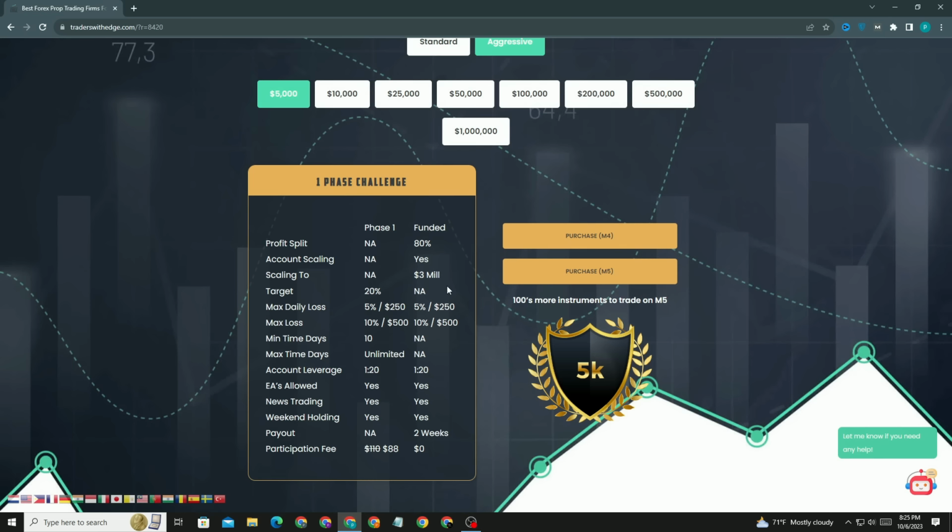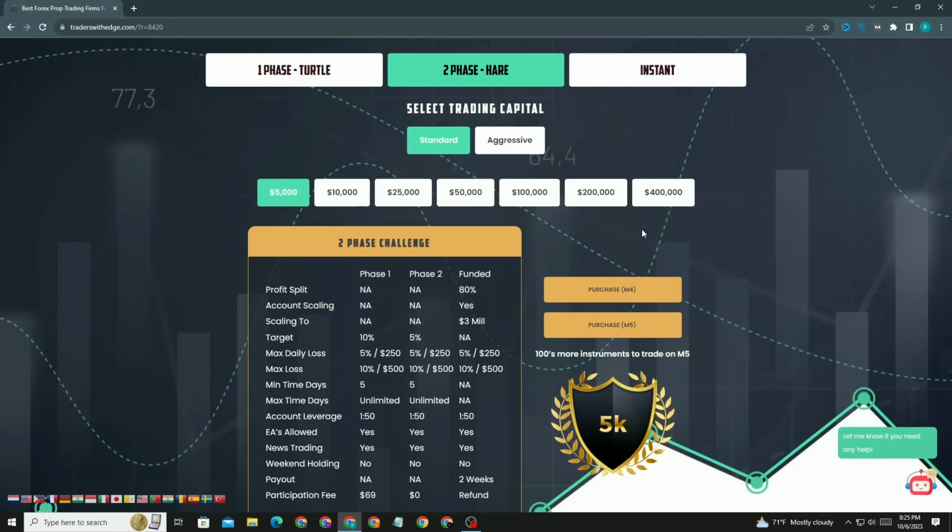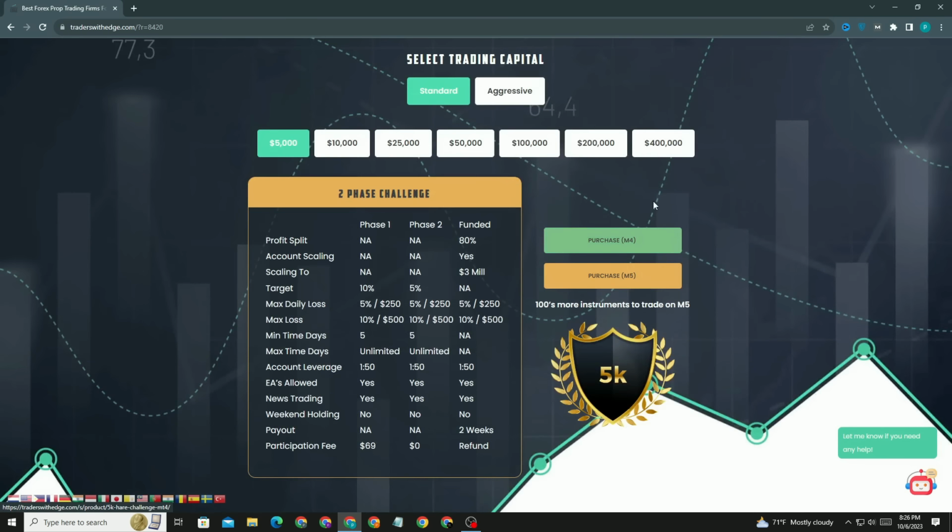If you go for the standard and invest $500, $5,000, $10,000, $25,000 or $50,000, then the profit split will be 80%.